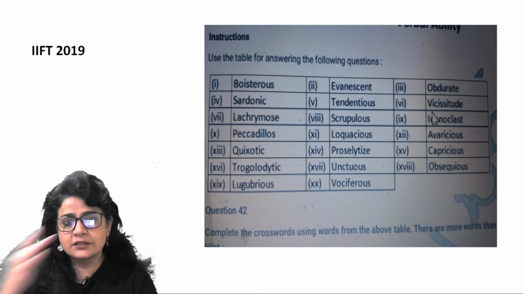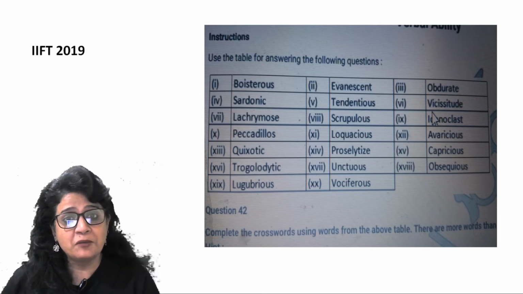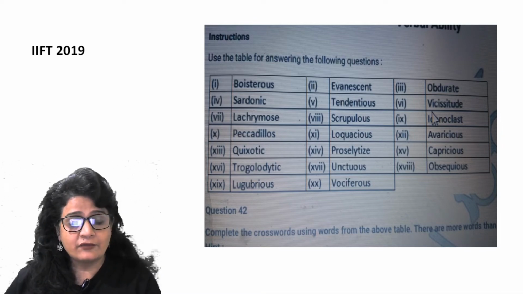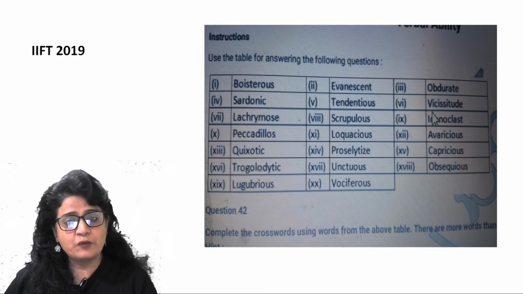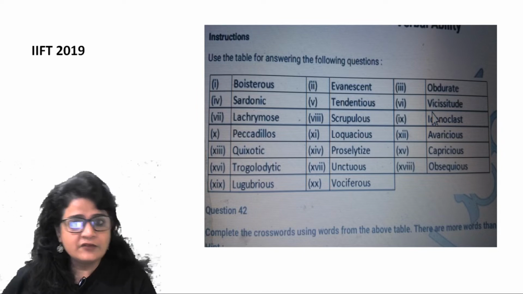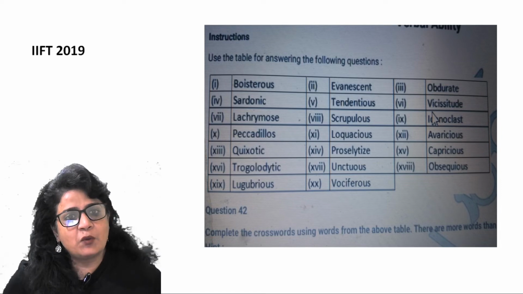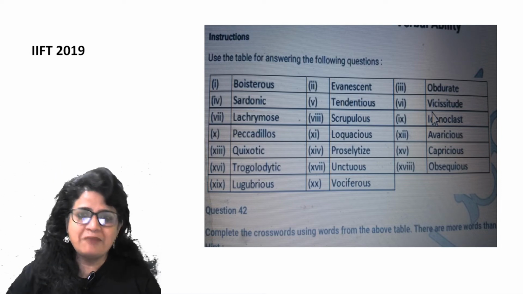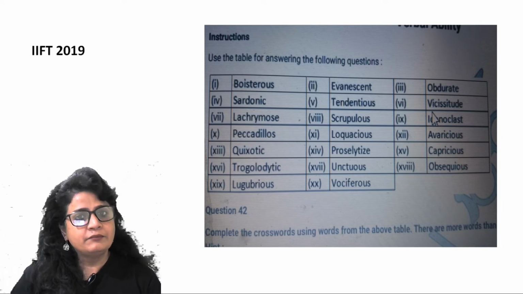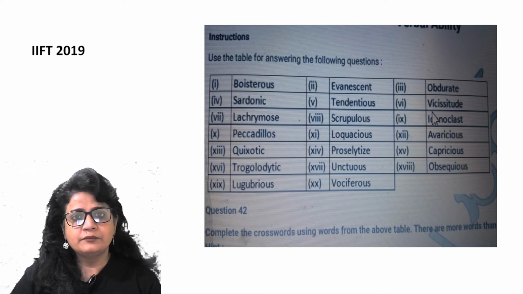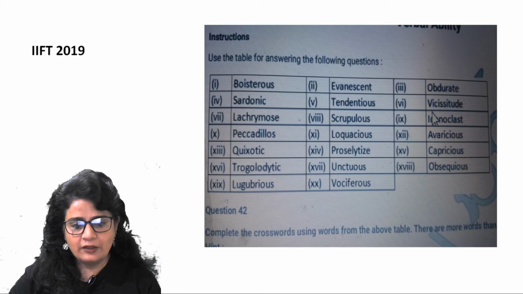Now, this is a very important question which appeared in last year's IIFT. Very different kind of question, which has been quintessential to IIFT, like match the column and the kind of puzzle which we fill in the newspaper, what we call that, right?